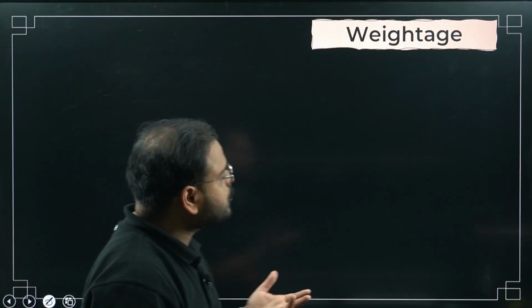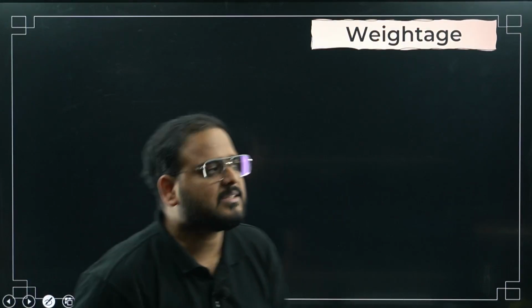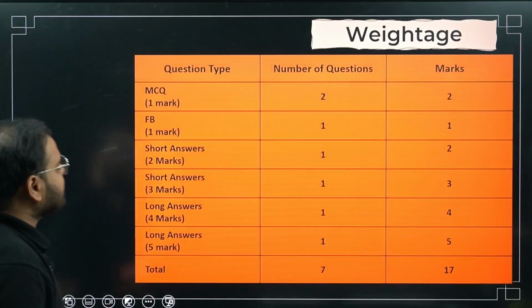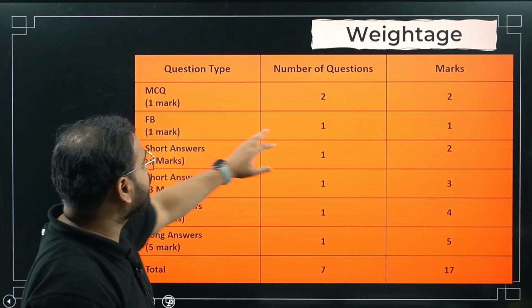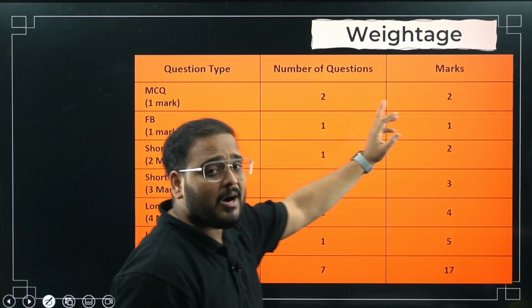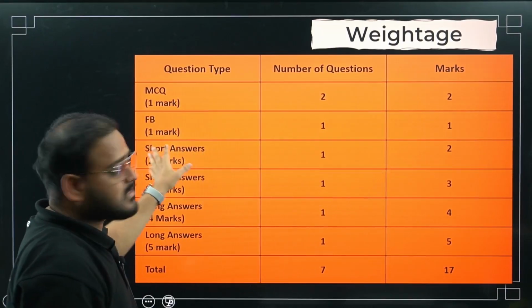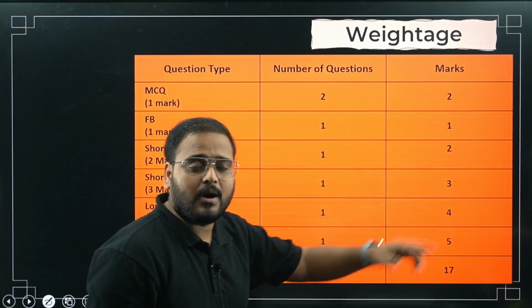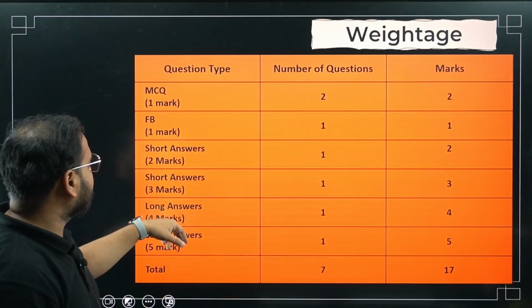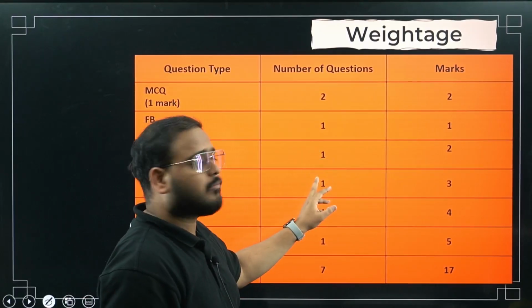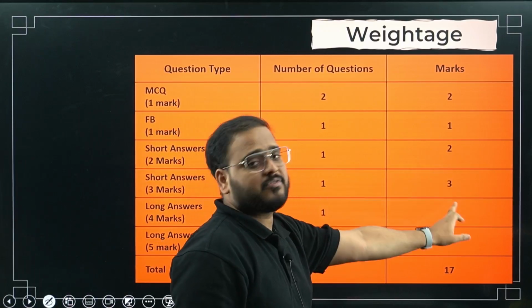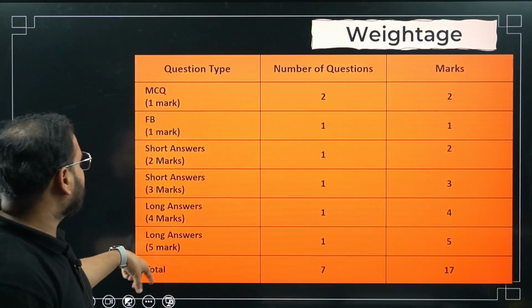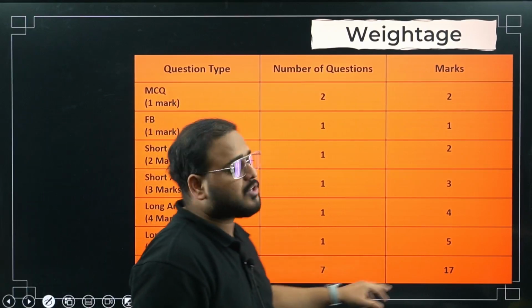First we'll talk about weightage. This is as per your latest blueprint given by your boards. In MCQ, you can expect 2 questions, so 2 marks. In the fill in the blanks category, you'll have 1 question, again 1 mark. In the short answer category, you'll have a 2 marker and a 3 marker, making 2 marks and 3 marks. In long answer, you'll have a 4 marker and a 5 marker, 1 each.